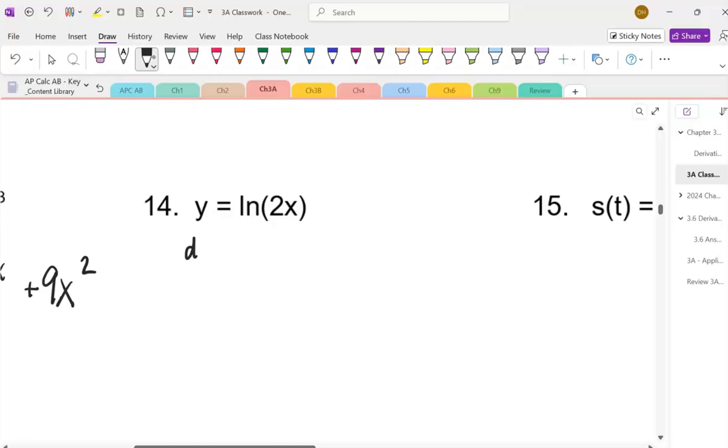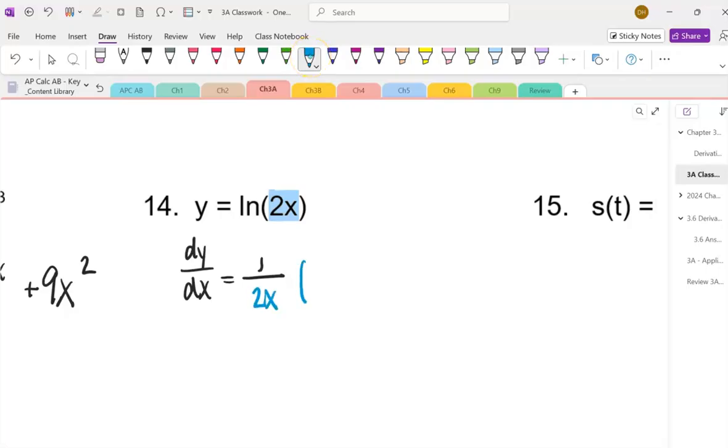So let's go ahead and, with number 14, find our answer. We've got dy over dx equals, so whatever's next to the natural log, that's what you're using. So we're going to do 1 over, and then this is a rewrite. And then you're going to multiply by the derivative of 2x, which is just 2. You should notice that you can cancel out the 2, so really our answer is 1 over x.